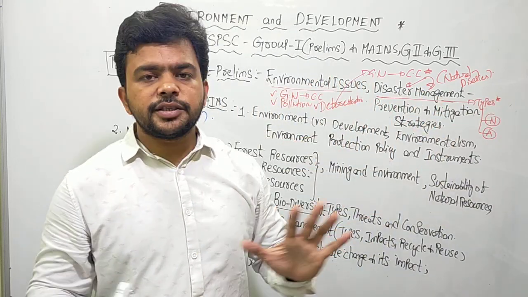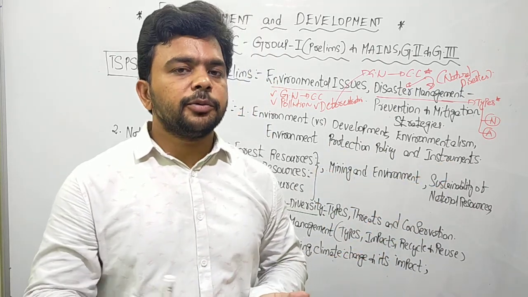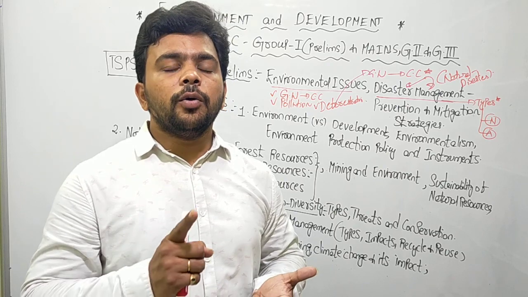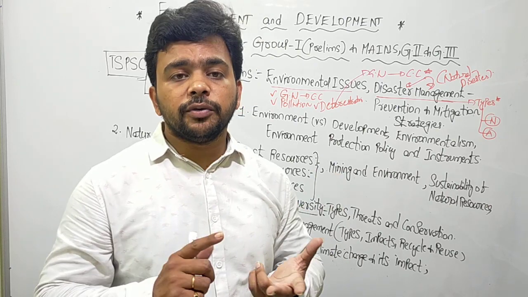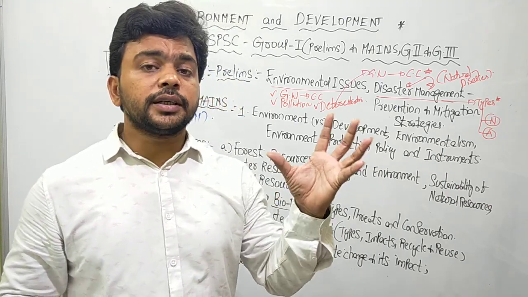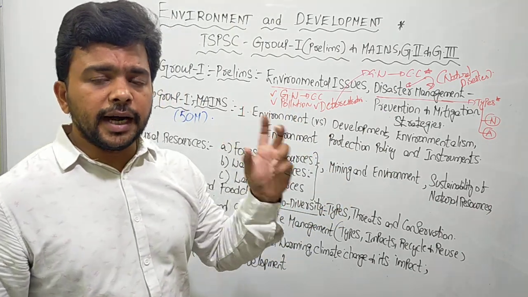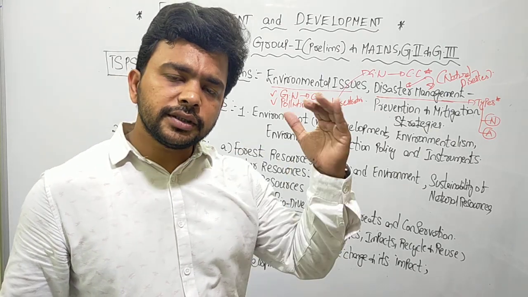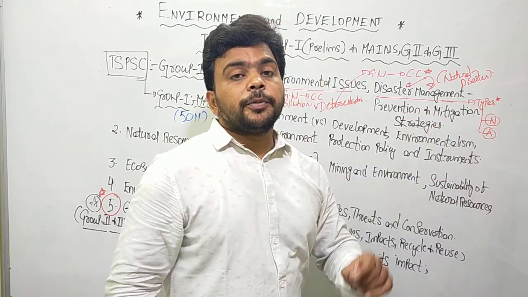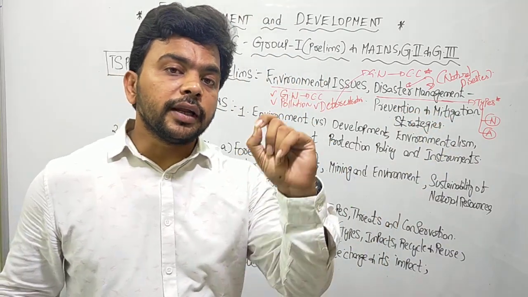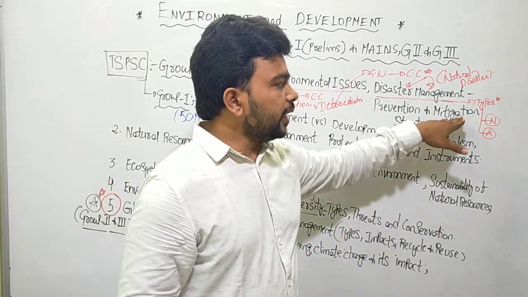What we have to understand, very simply, is why and how a particular natural disaster is occurring. For example, take the case of the tropical cyclone. Why is the tropical cyclone occurring? What are the reasons? What is the mechanism of working of tropical cyclones? What are the terminologies associated with it: low pressure system, the landfall of the cyclone, the direction of the cyclone? All these are technical things. And apart from that, what steps should you take to prevent the impact of the tropical cyclone on the lives of the people of this country, India? So there is the prevention and mitigation strategy.